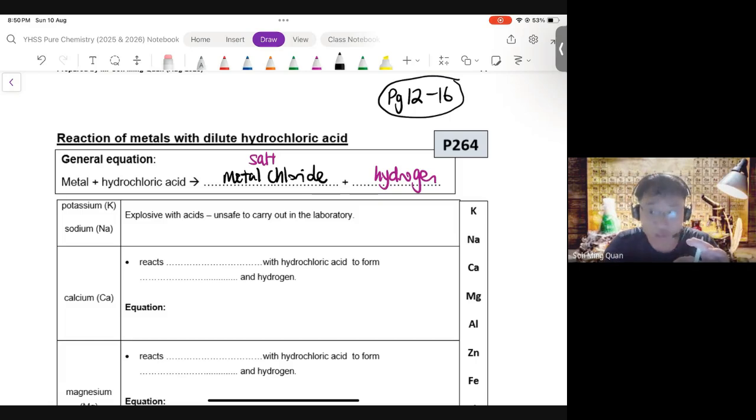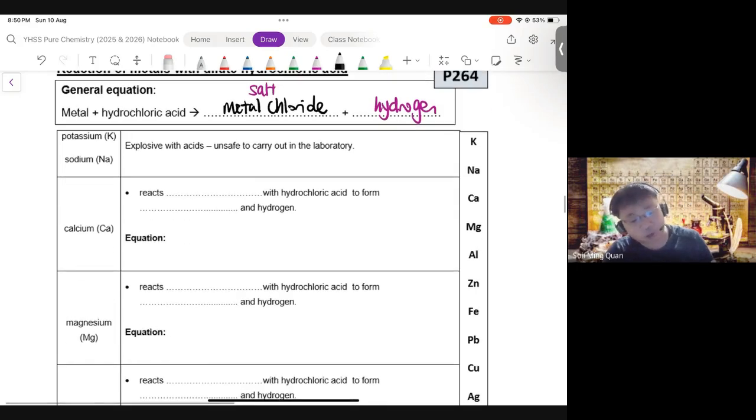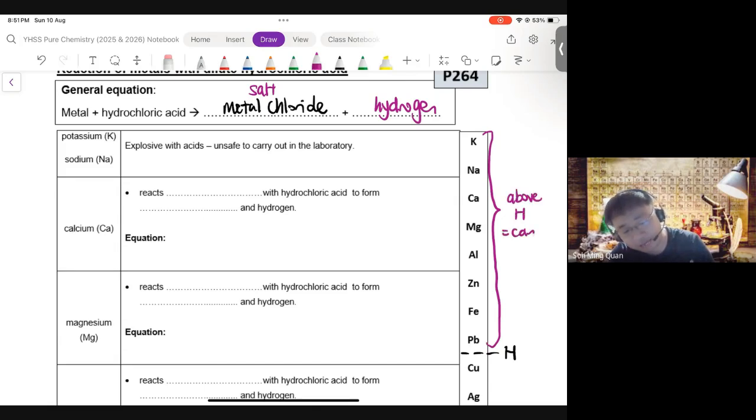Now, which metals are able to react with acid? I think this one we are very clear. To identify which metals react with acid, we look for hydrogen. Where is hydrogen in the reactivity series? It's just above copper, meaning anything above hydrogen can react with acid. So potassium, sodium, calcium, magnesium, all the way till lead will be able to react with acid. This is because these metals are above hydrogen in the reactivity series.